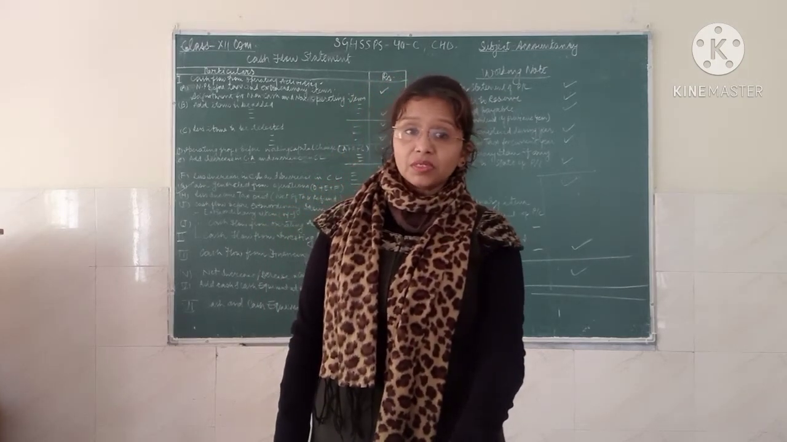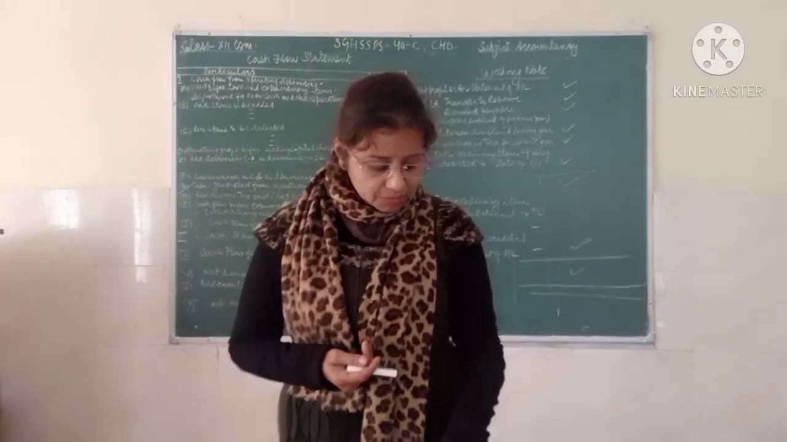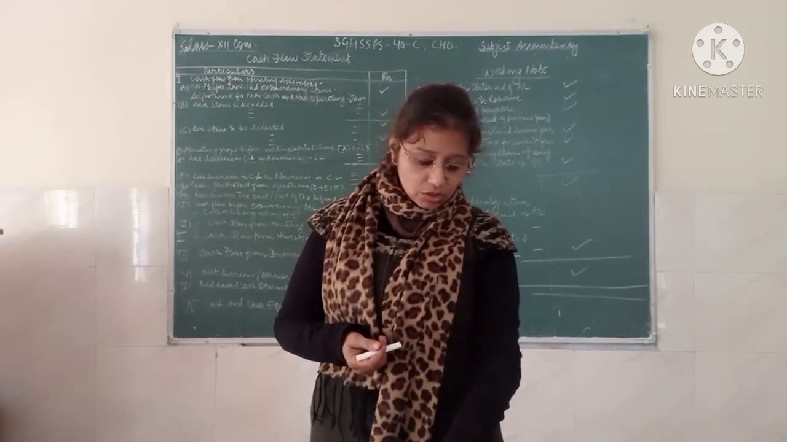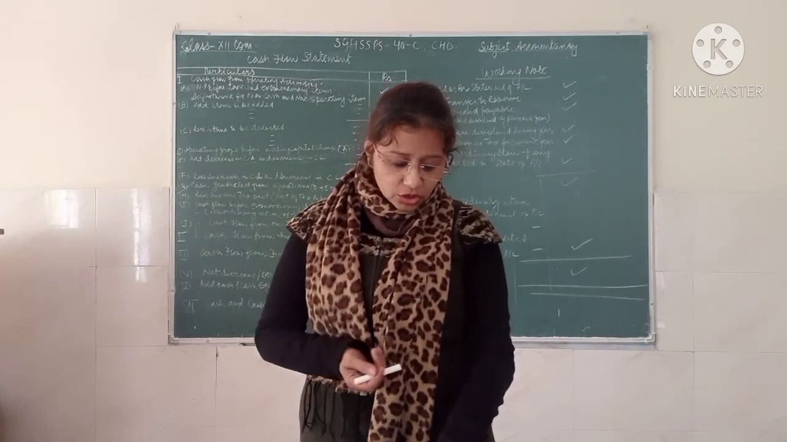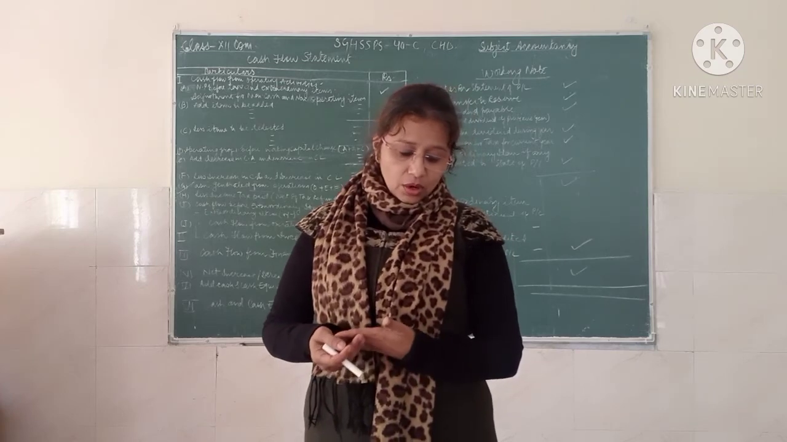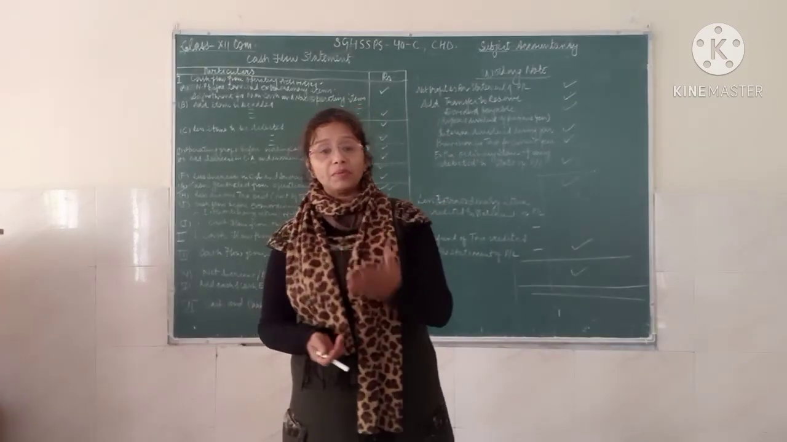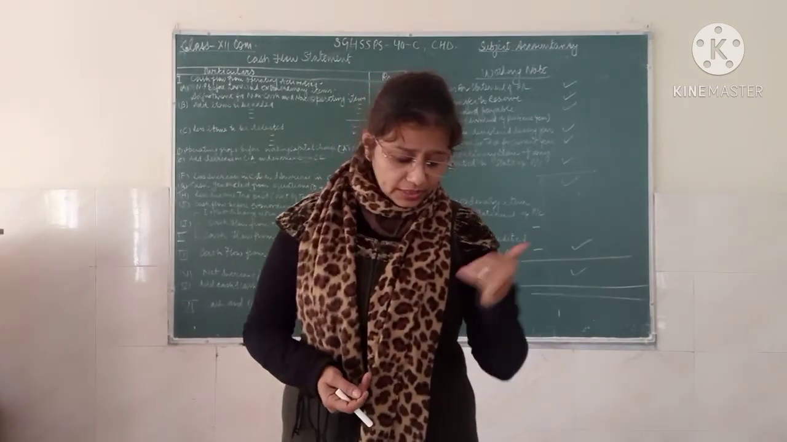Or you can have payment of final dividend. This is the payment side. Now you are going to deduct all these items: payment of interim dividend, payment of interest on debentures, repayment of the loan, redemption of debentures, and payment of share issue expenses or underwriting commission. And these are actually the payments on your financing side.